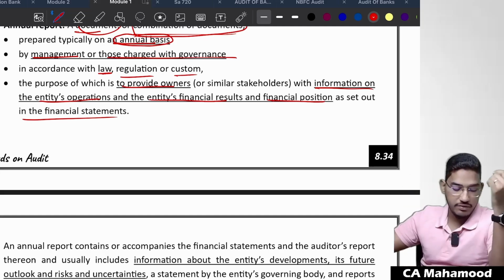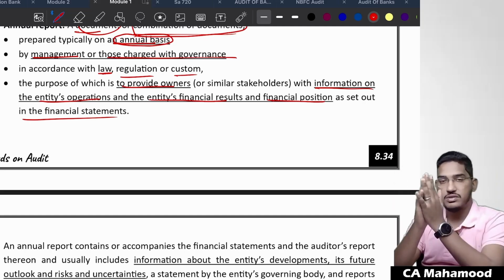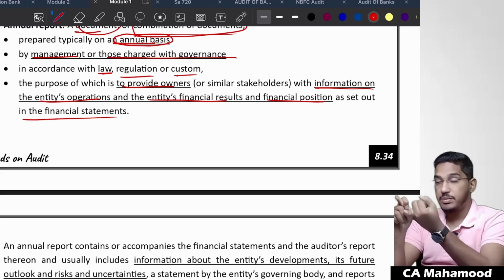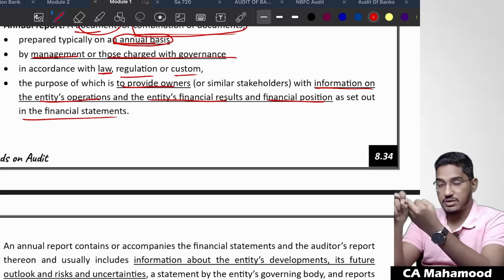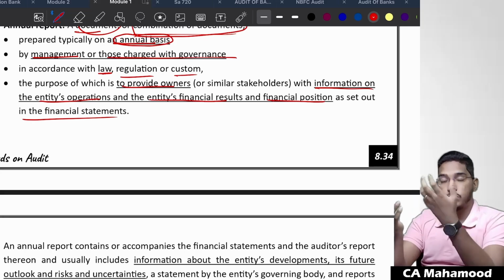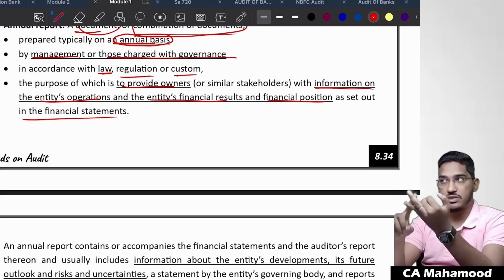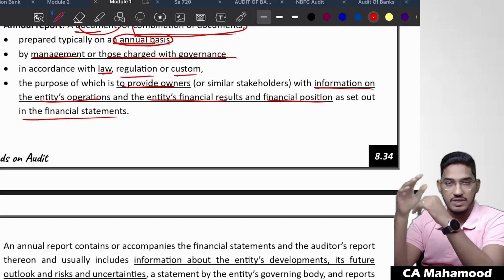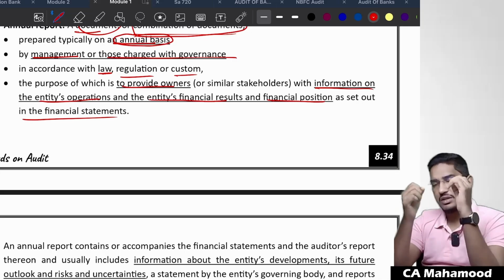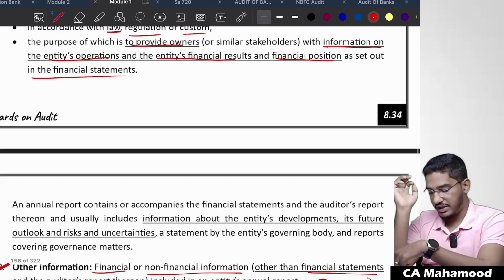So tell me the definition of annual report once again. The annual report is a single document or a combination of documents, prepared on an annual basis by management and those charged with governance according to some law, regulation, or custom. Its purpose is to provide owners or the relevant stakeholders with information on the entity's operations, financial position and financial results as stated in the financial statements. That document we are going to call the annual report. We have even shown you practically how an annual report actually looks.